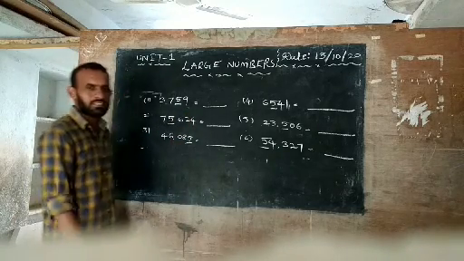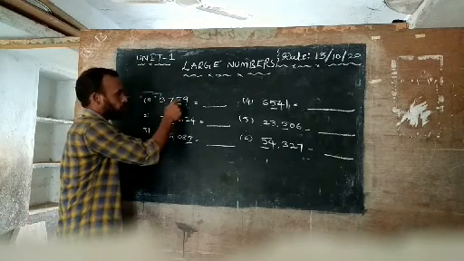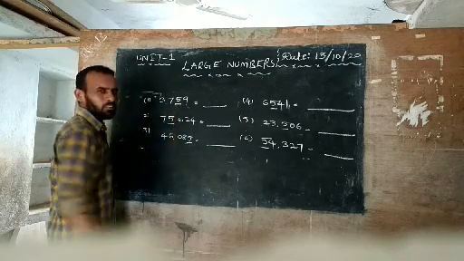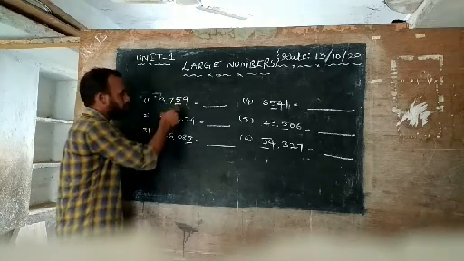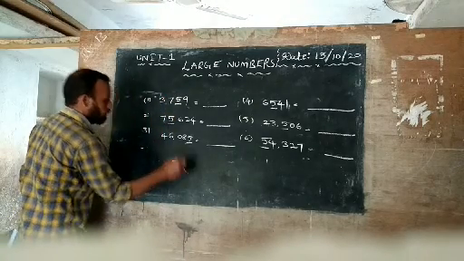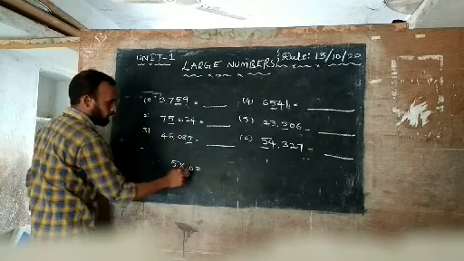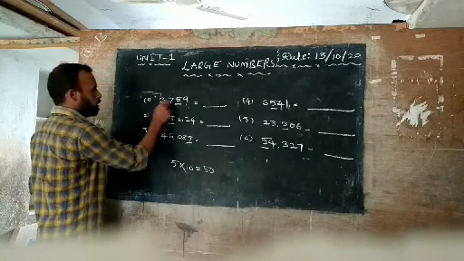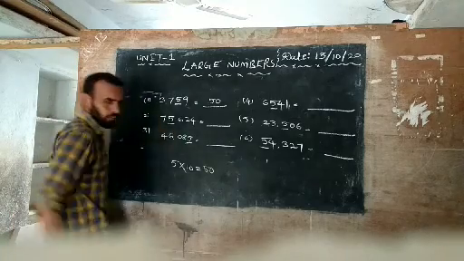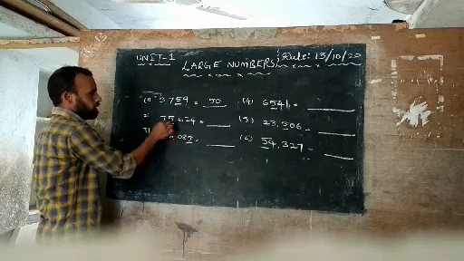This is 1st place, 10th place, 100th place, 1000th place. Now in the 1st place, which number is here? 9. So they are asking which place value? The place value of 5 is asked. Which place does 5 have? 10th place. So 5 in the 10th place, 5 times 10 is 50. That's why 5 times 10 is 50. So what is the place value of 5? 50. Very simple.